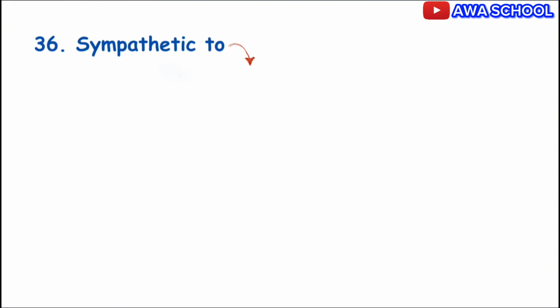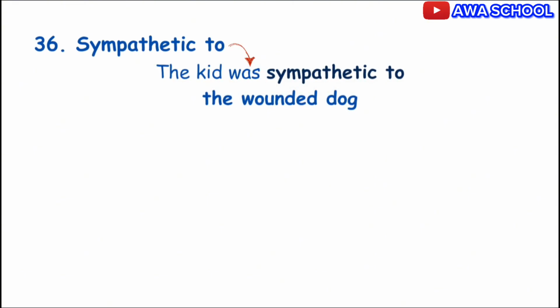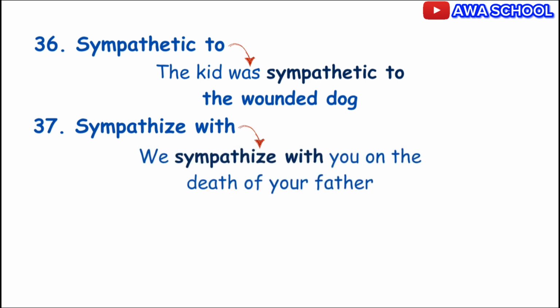You can be sympathetic to something. Example, the kid was sympathetic to the wounded dog. Do you get? However, you sympathize with somebody. So you are sympathetic to something, but you sympathize with somebody. Example, we sympathize with you on the death of your father.